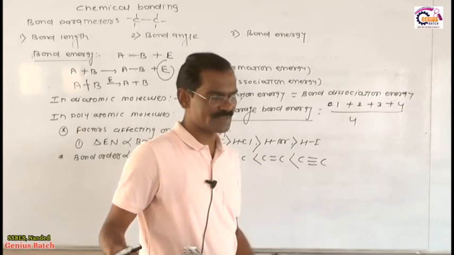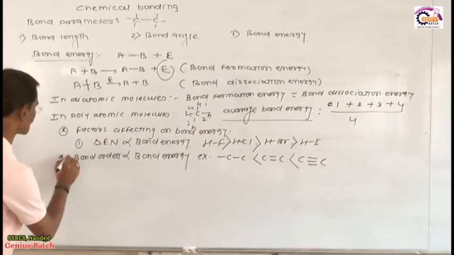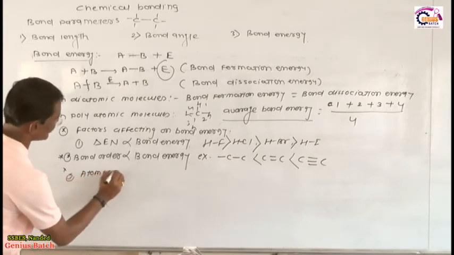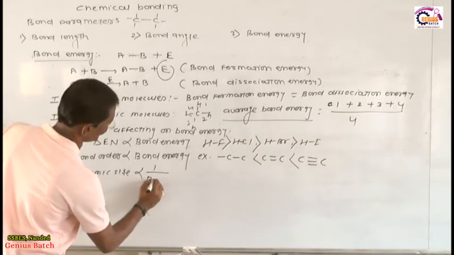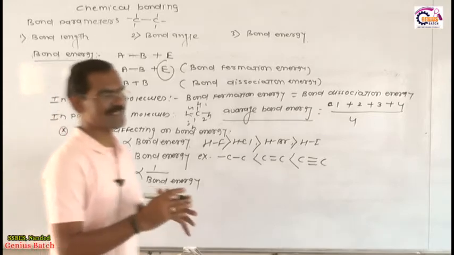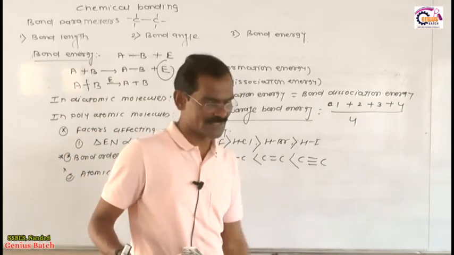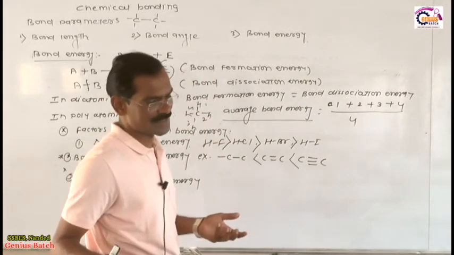The next factor is atomic size. My friends, this is the third factor. Atomic size is inversely proportional to the bond energy, because as atomic size increases, bond length also increases, and whenever the bond length increases, bond energy decreases.